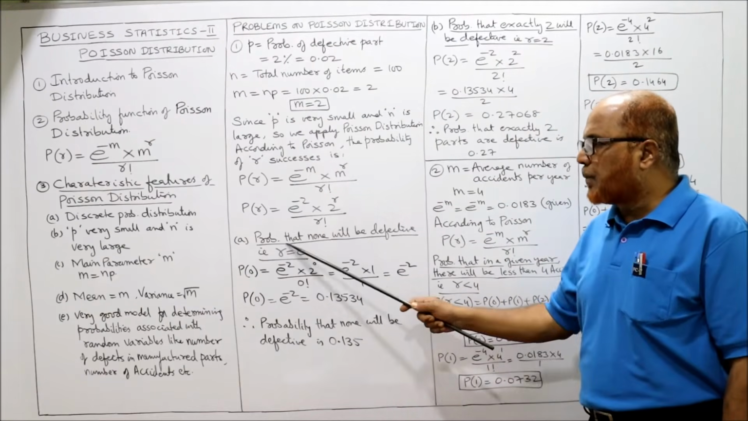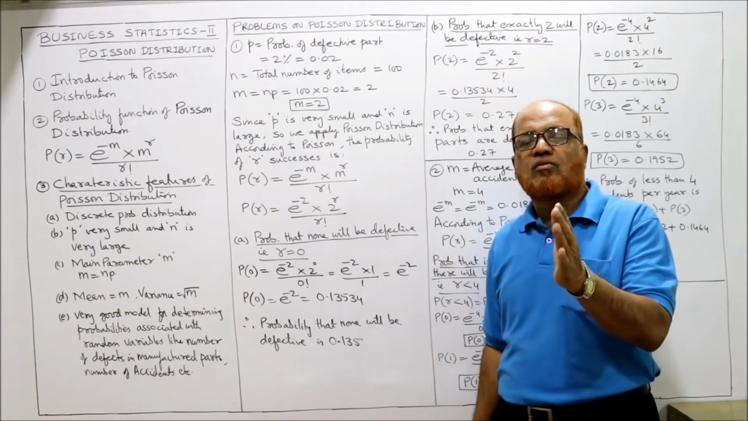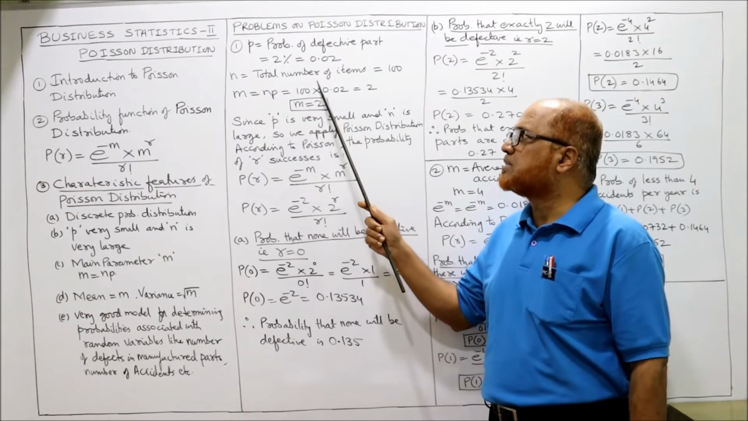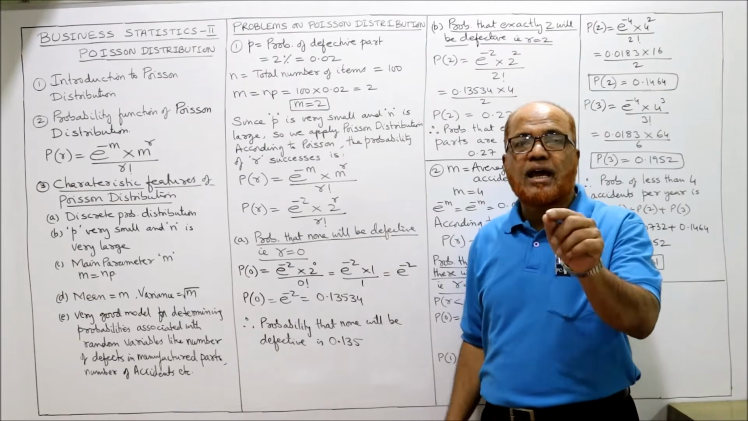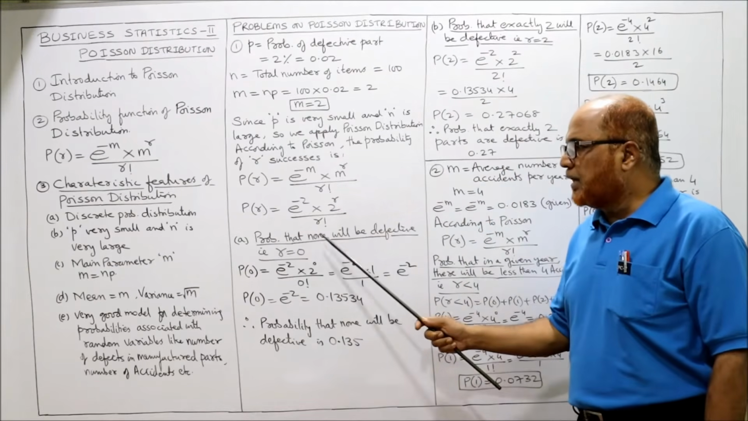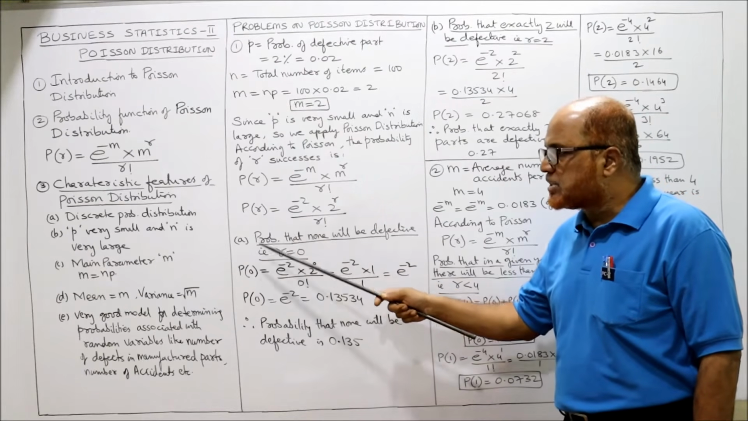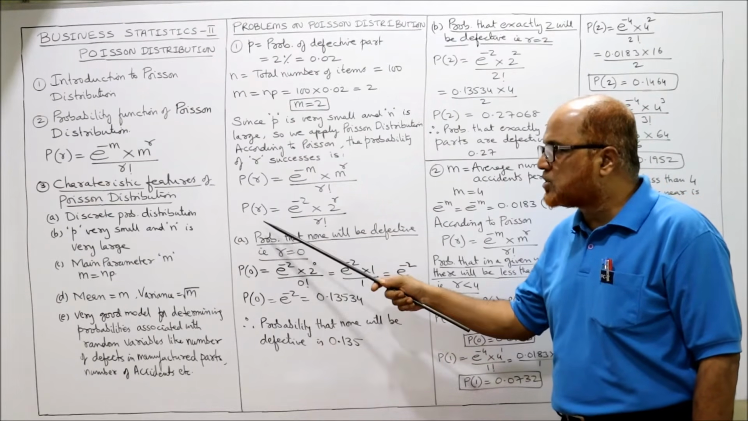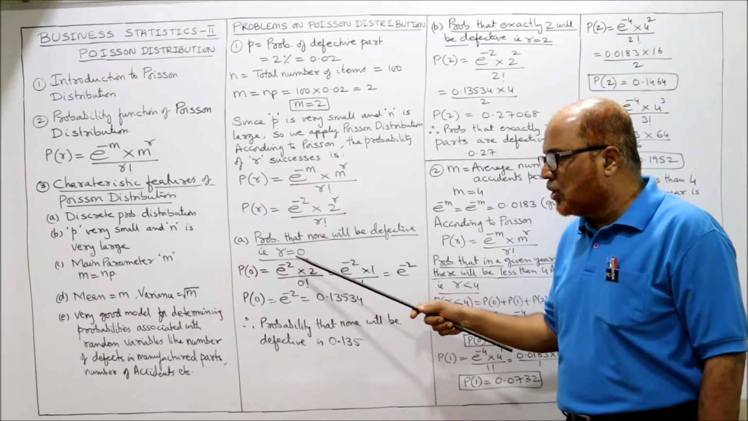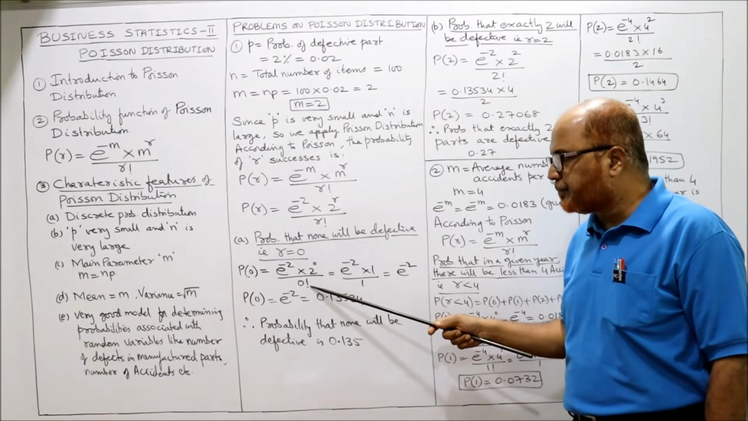Right? Now, the probability that none will be defective. Two questions are asked. The first question: what is the probability that none will be defective? Out of 100 items, not even one should be defective. So the probability that none will be defective means r is equal to 0. So in this formula, I am substituting 0 in place of r. So P of 0 is equal to e to the power of minus 2 into 2 to the power of 0 divided by 0 factorial.